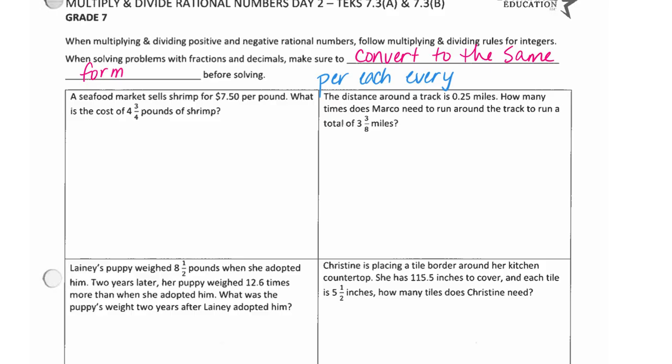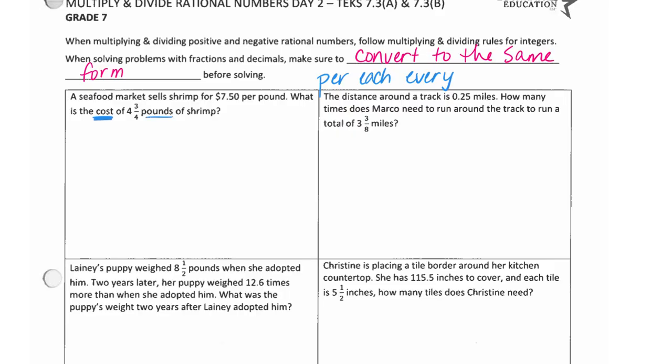So we're going to do a couple of these. That way I make sure you're good before I move you on. So let's look at the first one. What do we know? What's our question asking us? What is the cost of 4 3/4 pounds of shrimp? So we got our cost. And this is how many pounds.